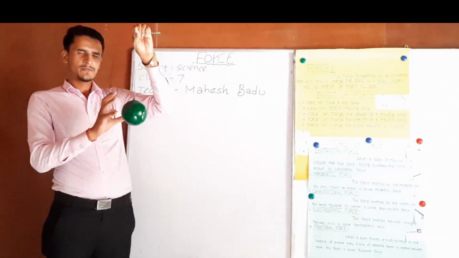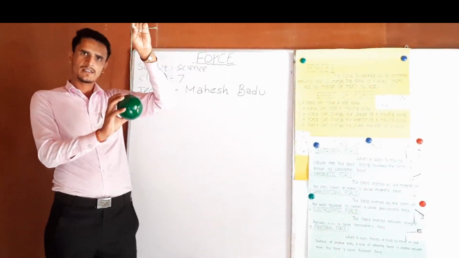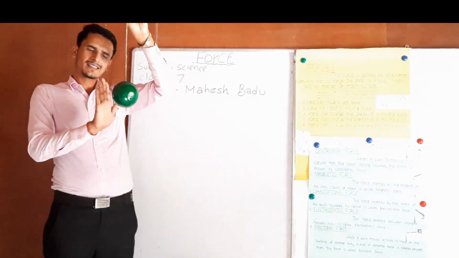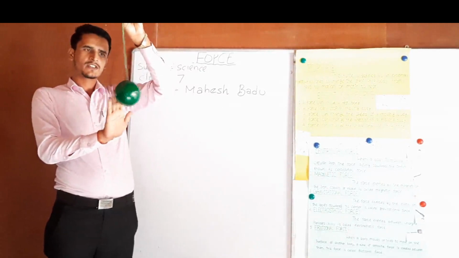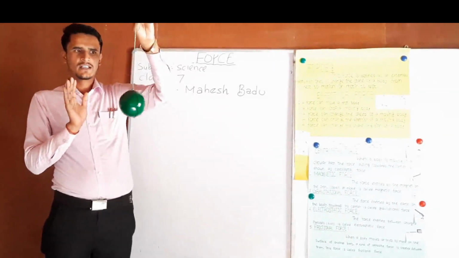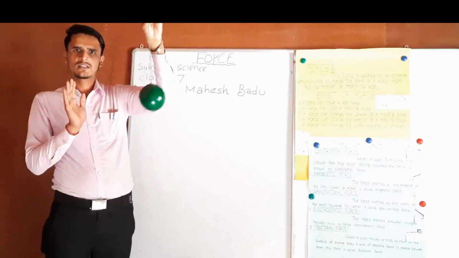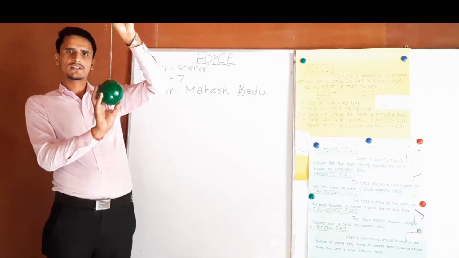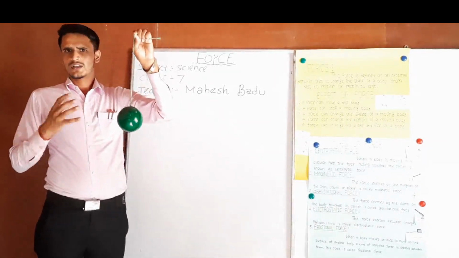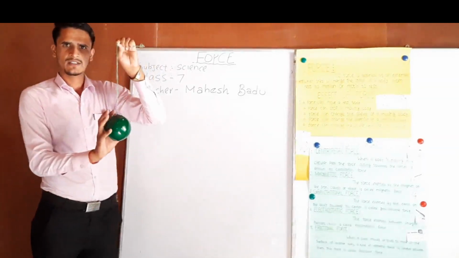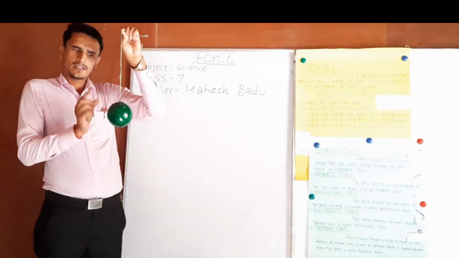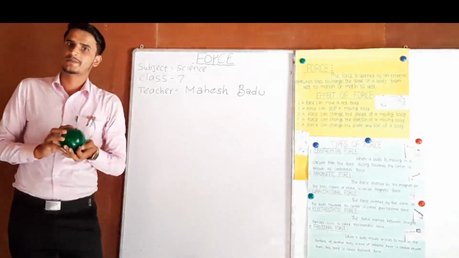If the ball is at rest and I apply a force from an external part, the ball goes into motion. And if the ball is in motion and I apply a force, the ball comes to rest. So, if we apply a force, what happens? The position of an object is changing.